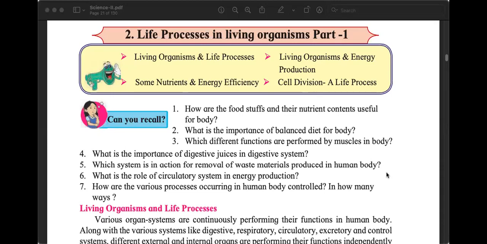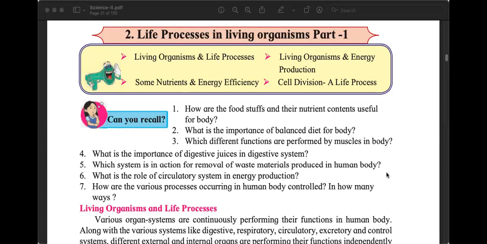First session slow. From next time onwards, it will be fast, and then it will work only if you come prepared. It's a short chapter, but like all the chapters of Science 2, it has a lot of information and a lot of new information. This is not related to maths in any way, but it is connected to Science 1. We will see that connection today and understand how we need to prepare to understand this chapter better.